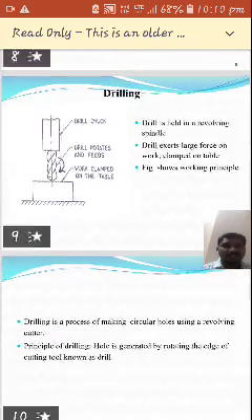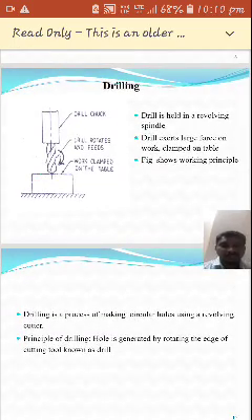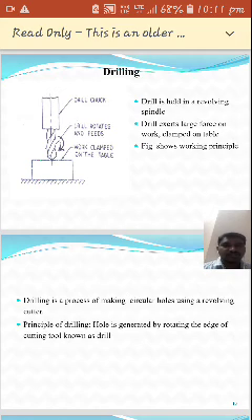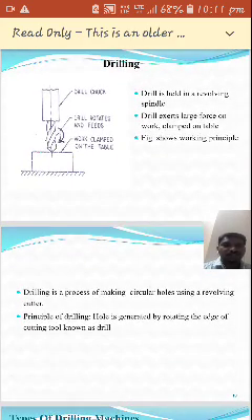The drill exerts a large force on the work, which is clamped on the table. This workpiece is clamped on the table, which is stationary, and the cutting tool is rotary. The rotating cutting tool exerts a large force on the workpiece so that it digs in and metal cutting takes place, and the hole is produced.